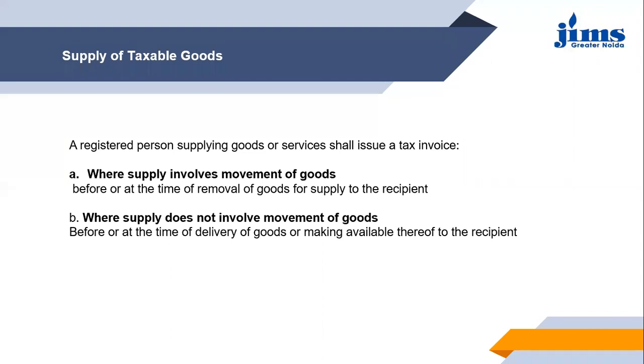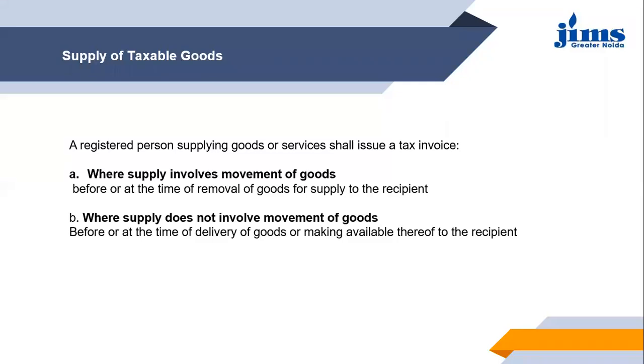So goods are not moving from one place to another before being available to the recipient, or you can say the recipient itself is approaching the supplier to get the goods delivered. In that case, where the recipient itself is moving to obtain the goods, we say that there is no movement of goods involved.